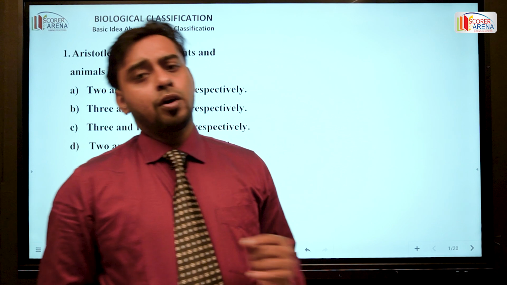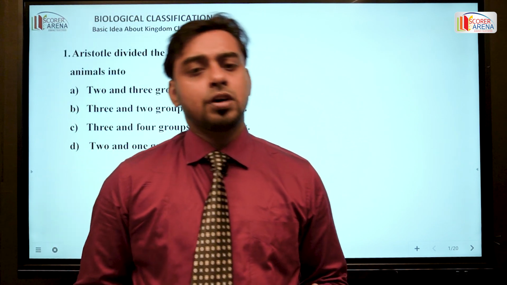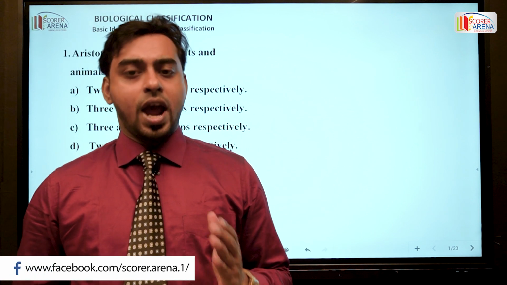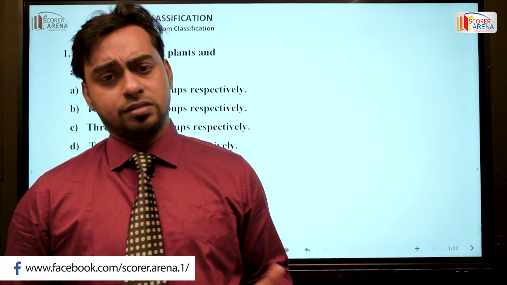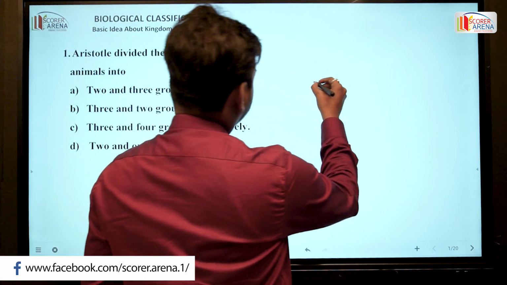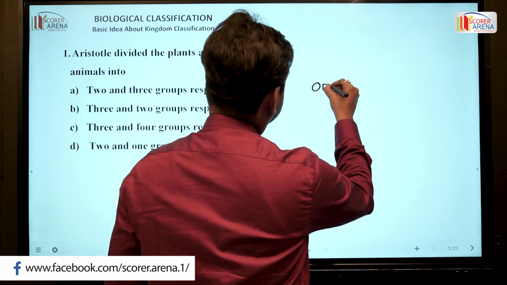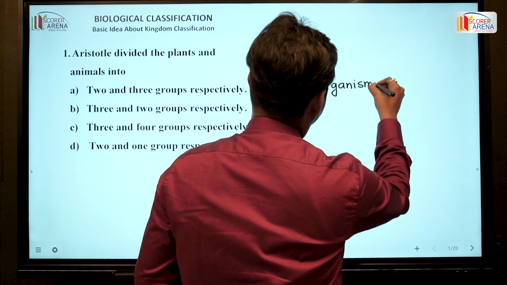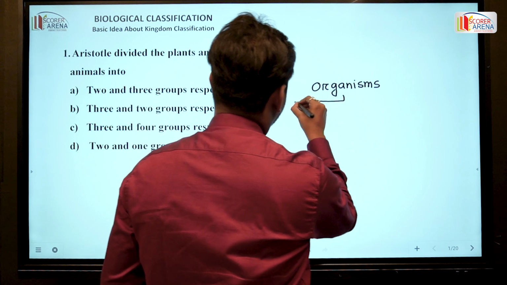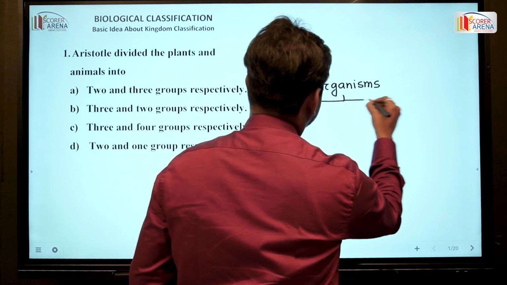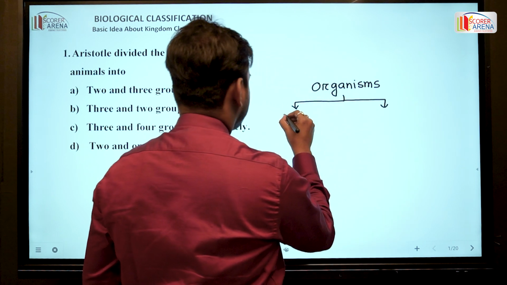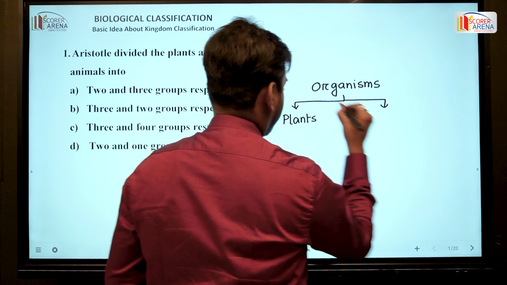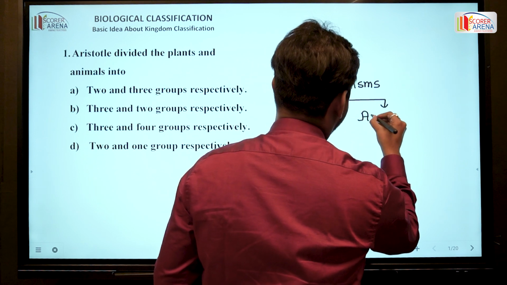We know that prior to Aristotle, the classification was done instinctively. Aristotle was the earliest to attempt a more scientific basis of classification. He grouped all the organisms into 2 categories, one known as plants and another known as animals.